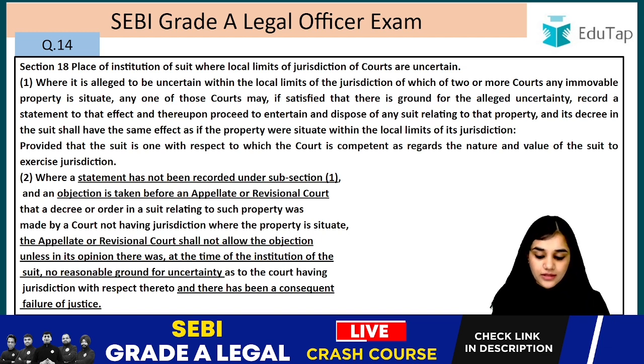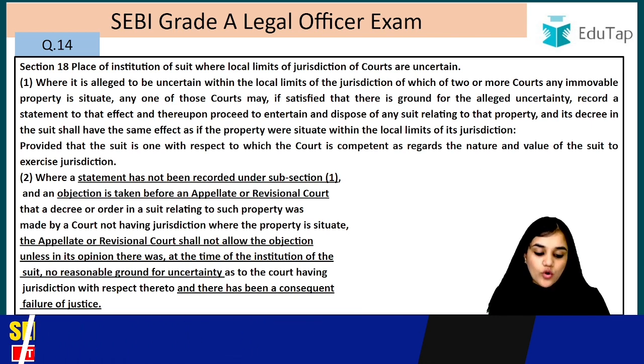So let's read this again. Now it will be clear. When a statement has not been recorded under subsection 1, right?